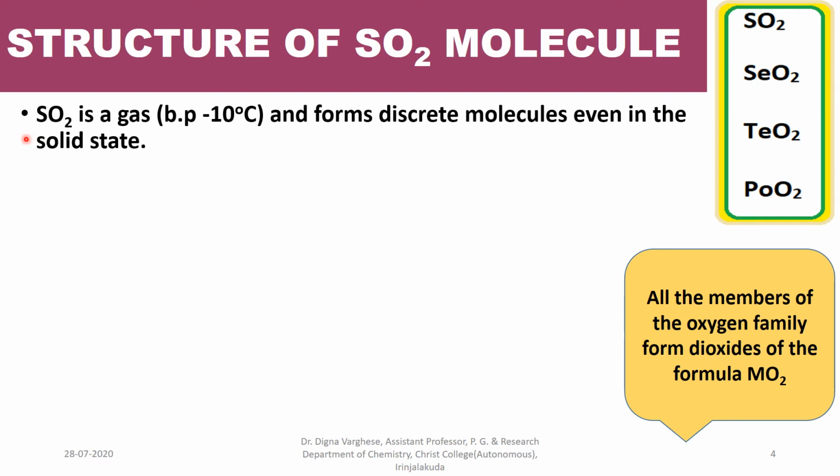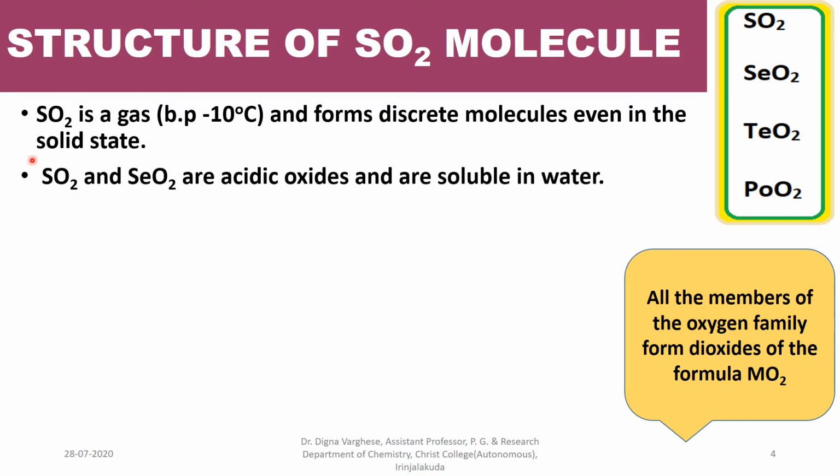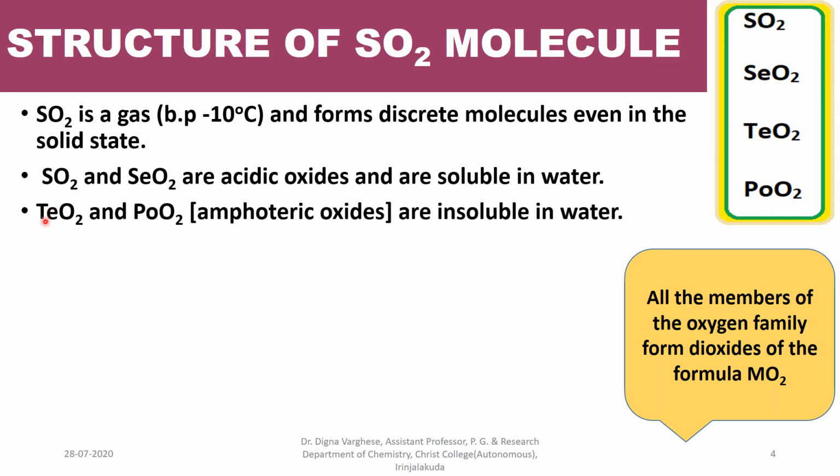Sulfur dioxide is a gas. Its boiling point is -10 degrees Celsius and it forms discrete molecules even in the solid state. Sulfur dioxide and selenium dioxide are acidic oxides and are soluble in water. Tellurium dioxide and polonium dioxide are amphoteric oxides that are insoluble in water. Amphoteric oxides means they can act as both acid and base.